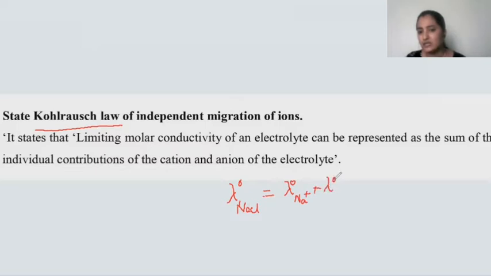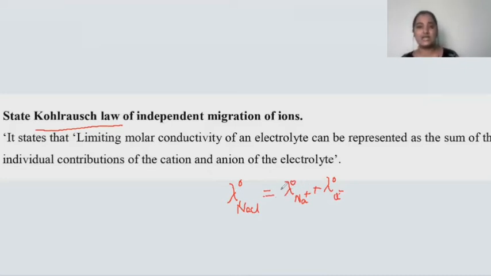present in the solution. Which is the cation present in the sodium chloride electrolytic solution? It is sodium. Then which is the anion that is present in the sodium chloride electrolytic solution? It is chloride. The sum of the contributions of sodium as well as chloride will let you know the limiting molar conductivity of the sodium chloride.